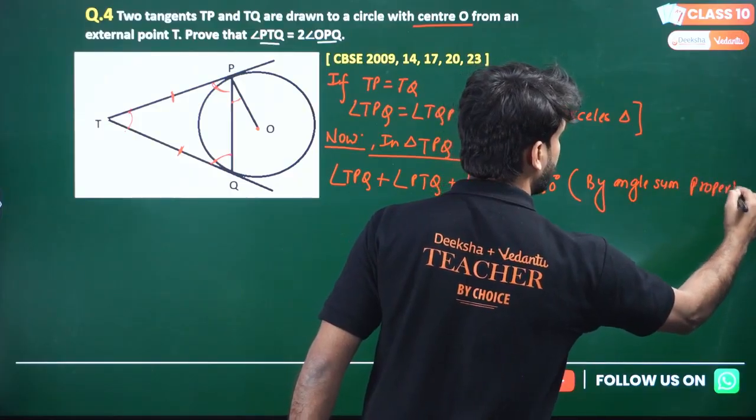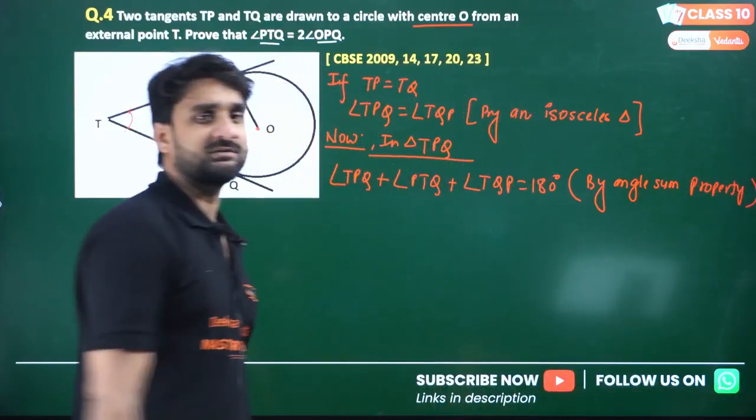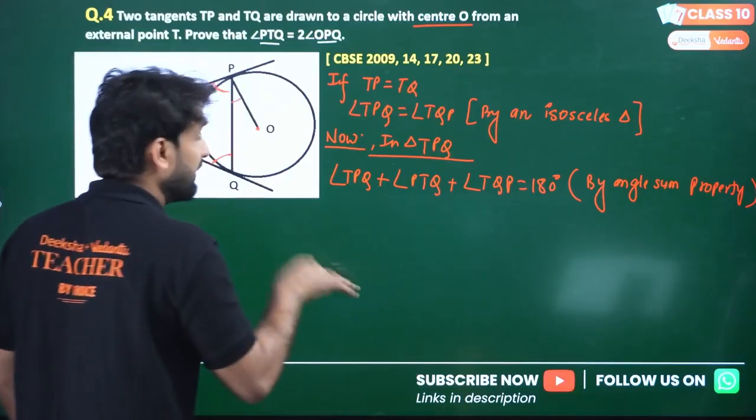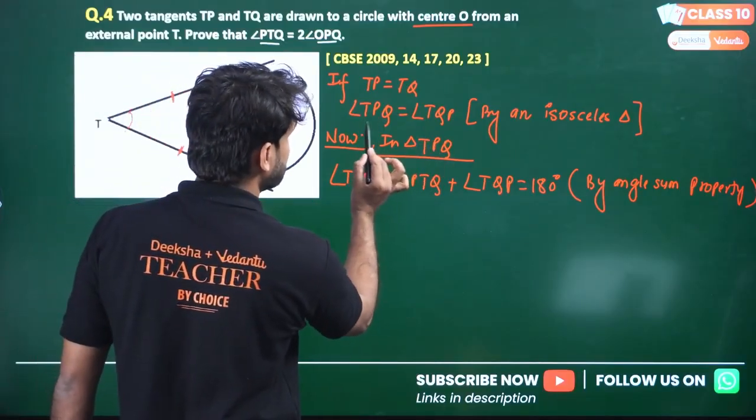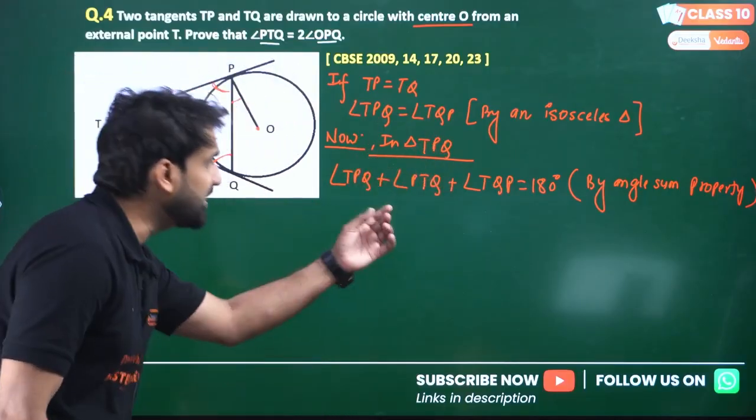You all know, in any triangle, the sum of all the angles is 180 degrees. And we have already got this relationship: TPQ and TQP are both equal to each other.